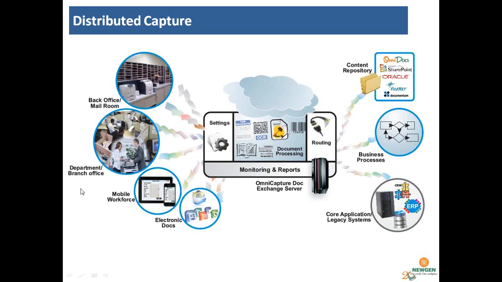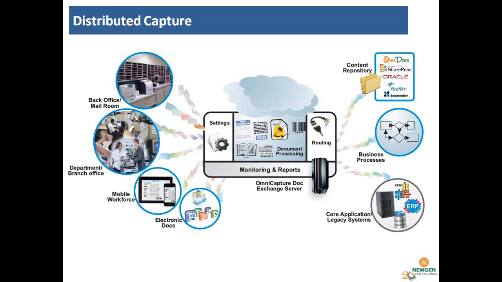We can capture the documents from a branch office, a mobile workforce, and electronic documents which we prepare, and this is our server for Omni capture for document exchange. So you can capture the documents, process them, and then upload those documents for archival, or send them through a business process, a repository, or core applications where required. Let us understand this slide in detail.